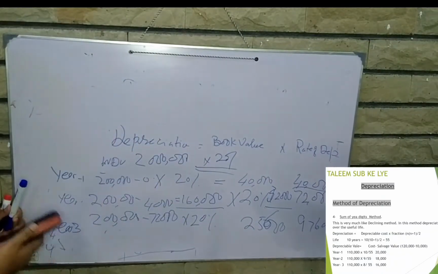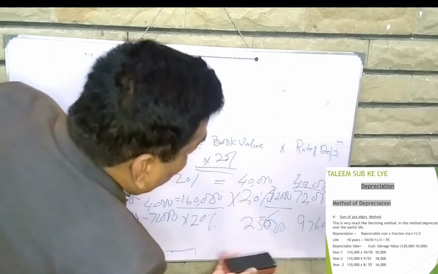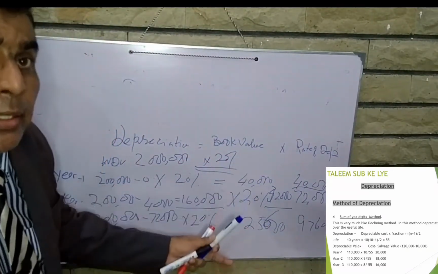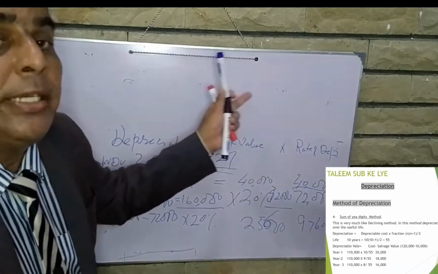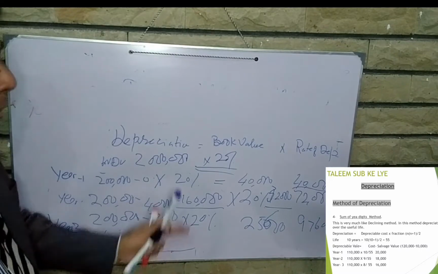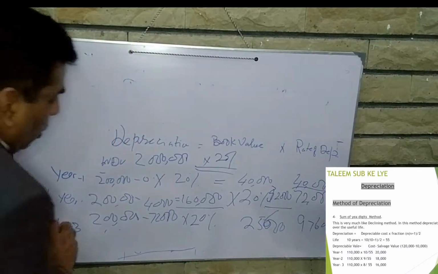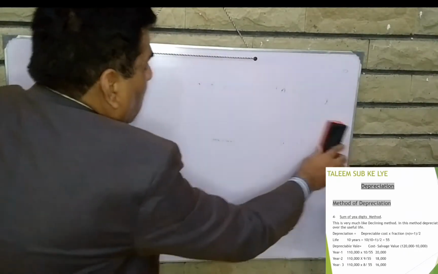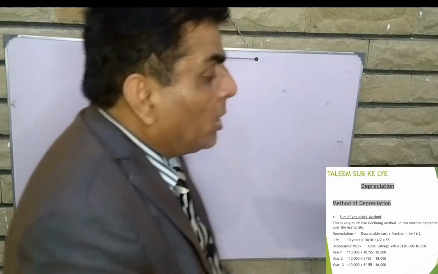That is called the declining method because depreciation is declining: 40,000, 32,000, 25,000. Every year depreciation is going down. That is why it is called the declining depreciation method. In this method, depreciation every year goes downward. So that's why this method is called the declining depreciation method. Now number 4 is the sum of year digits method.